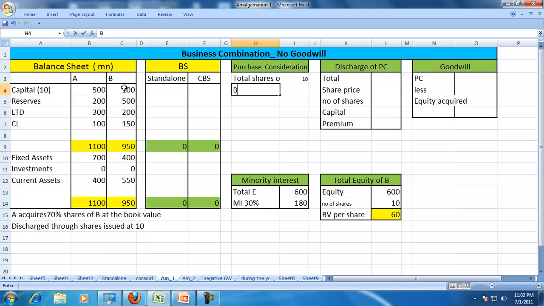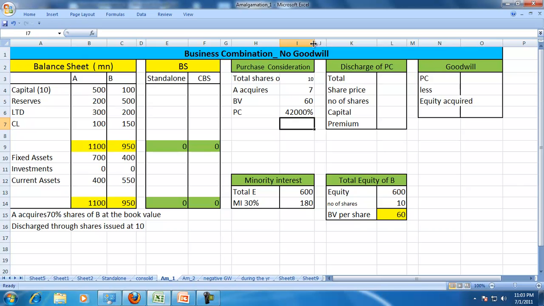So A acquires 70% of that, so 0.70. And at what price? It is acquired at 60 book value per share. So purchase consideration is equal to the number of shares into the book value per share.